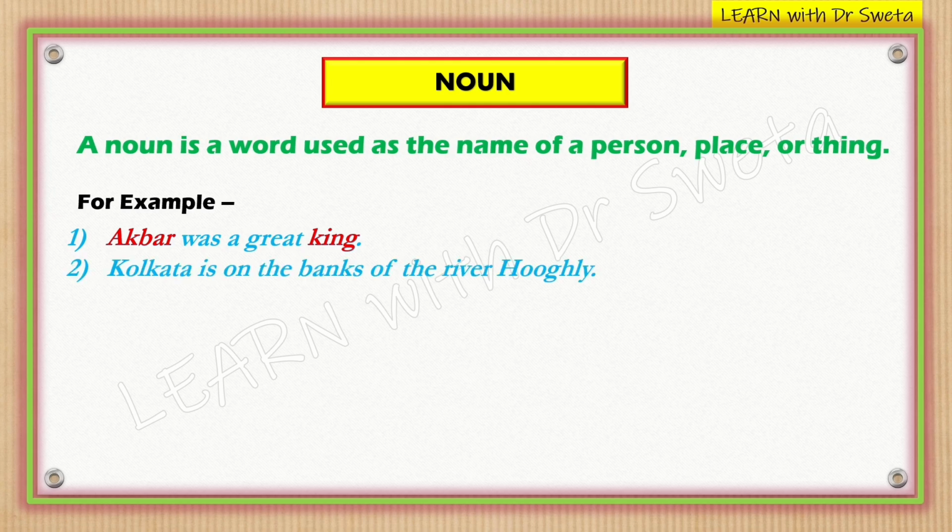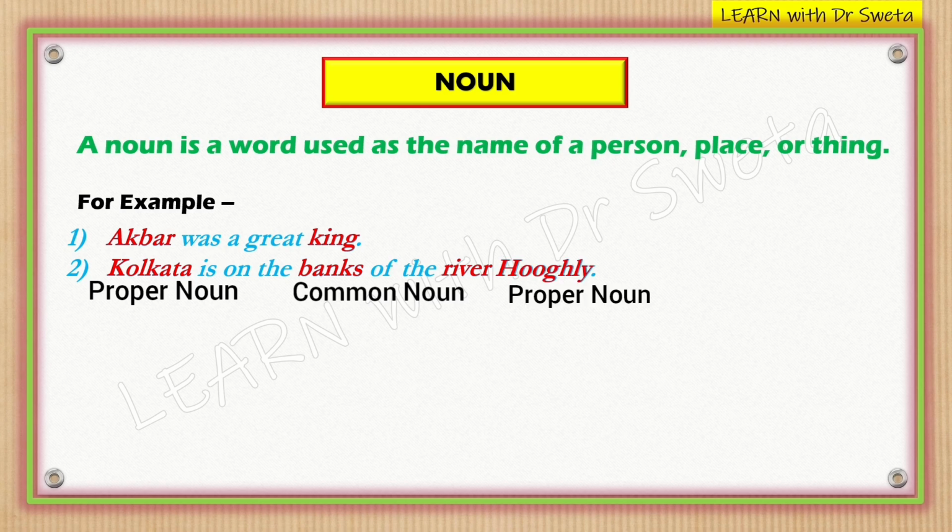Second example is Kolkata is on the banks of the river Hooghly. In this sentence, Kolkata is a proper noun because it is the name of a city. Banks and river are common nouns because they refer to general places or things. Hooghly is a proper noun as it is the name of a specific river.